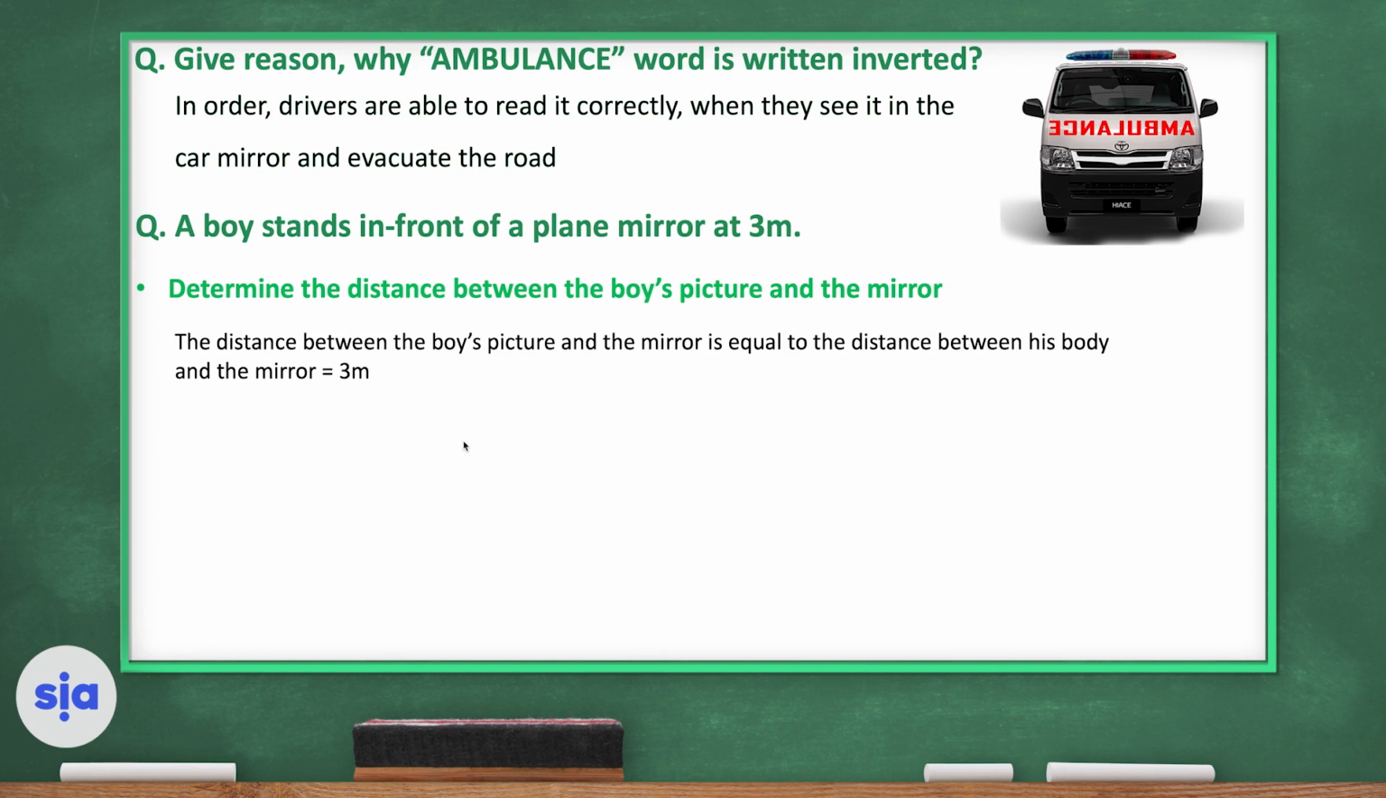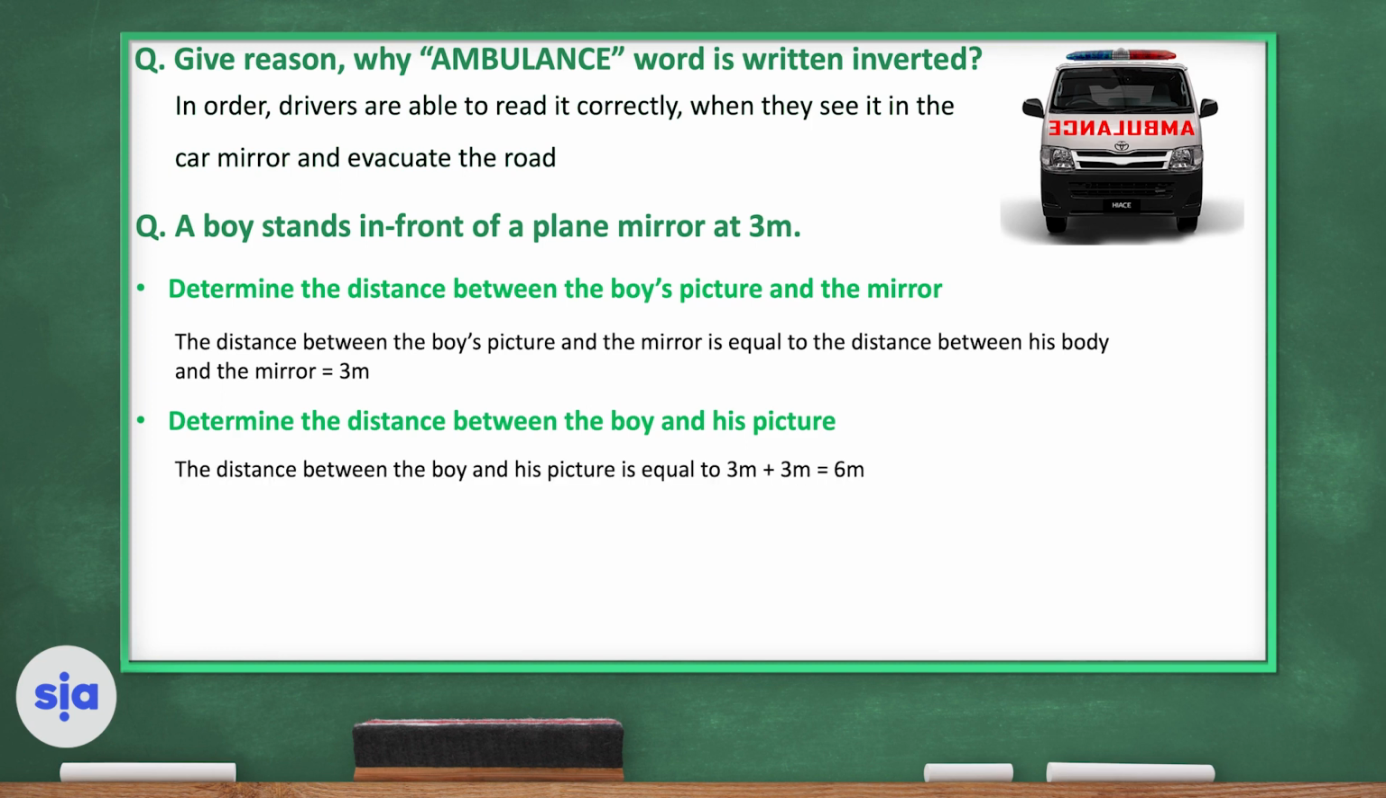The distance between the boy's picture and the mirror is equal to the distance between his body and the mirror. So it's the same, equals 3 meters. What is the distance between the boy and his picture? So 3 plus 3, yes, 6 meters.